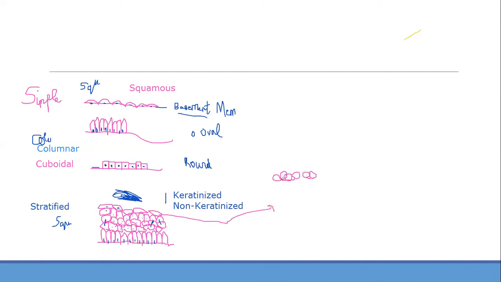I'll take time to draw all of them, but anyway, the top layer is rounded. Now where is this transitional layer seen? It is seen in the urinary system. You can remember the example of the urinary bladder. The example for the transitional layer is the urinary bladder. Everything is present in the urinary bladder.